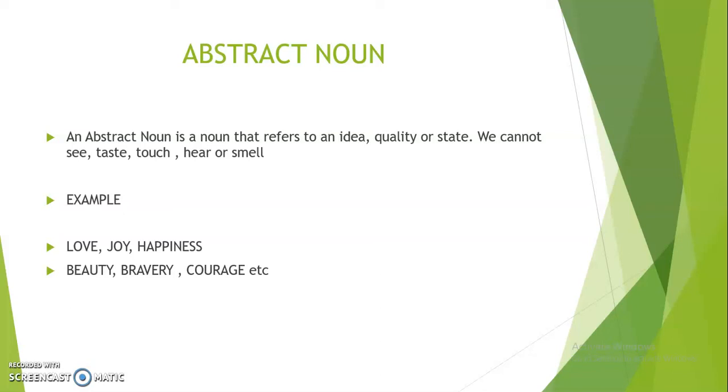Examples: love, joy, happiness. Only we can feel it. We cannot count it. How much love, how much happiness, how much joy? We cannot touch it, we cannot see it and we cannot taste it. Only we can feel it.